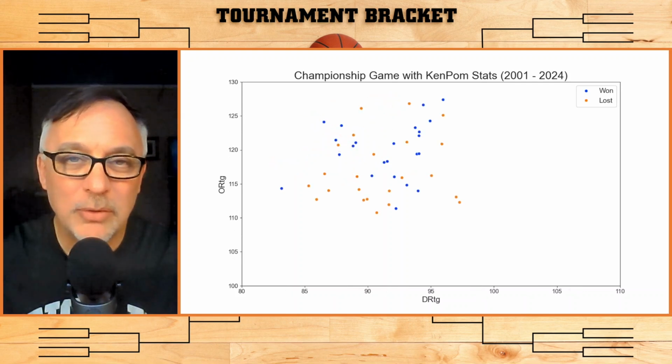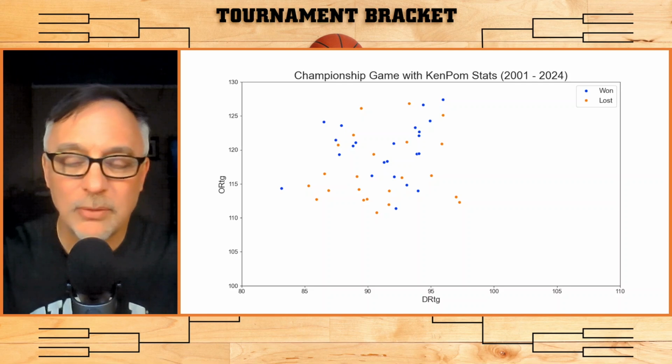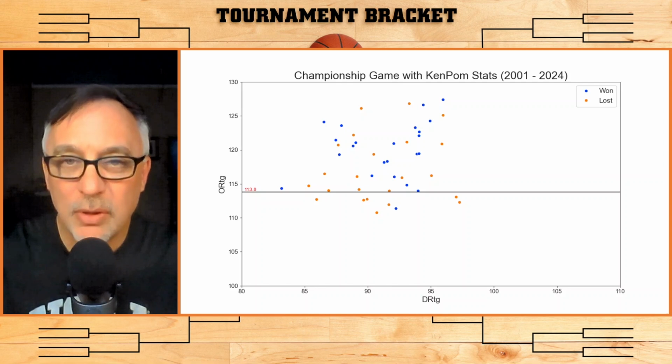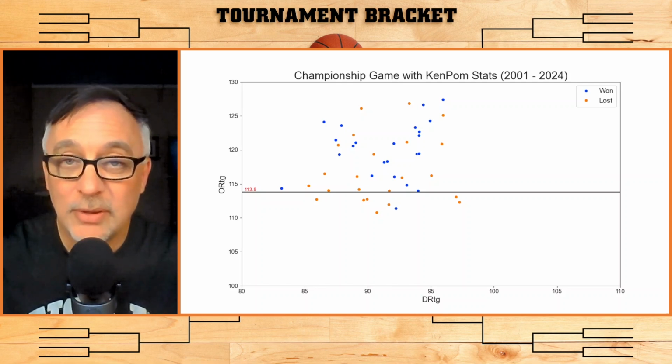You might be thinking those blue and orange dots are intermingled here, but there are some boundaries here that we can draw. In fact, let's draw the first horizontal boundary here. 113.8 for offensive rating. Look below that. Only 1 team with a rating below that won the national championship game. That was the 7th-seeded UConn Huskies in 2017.